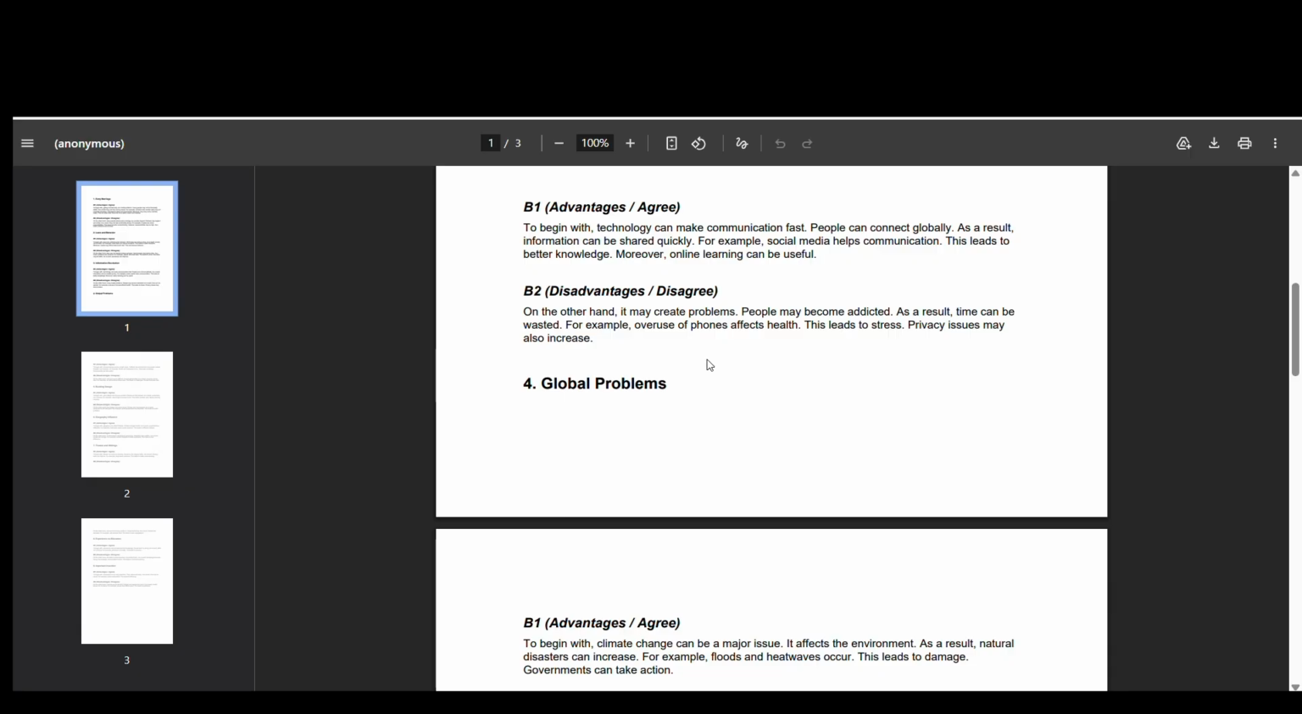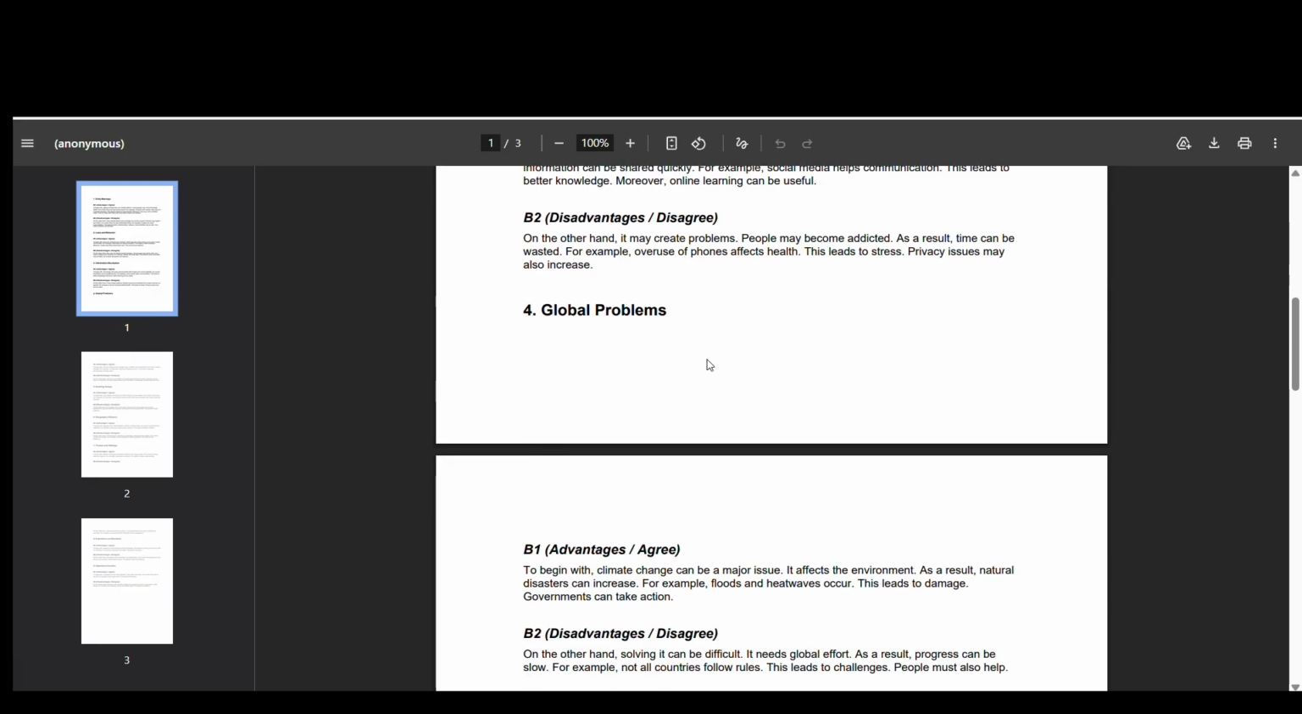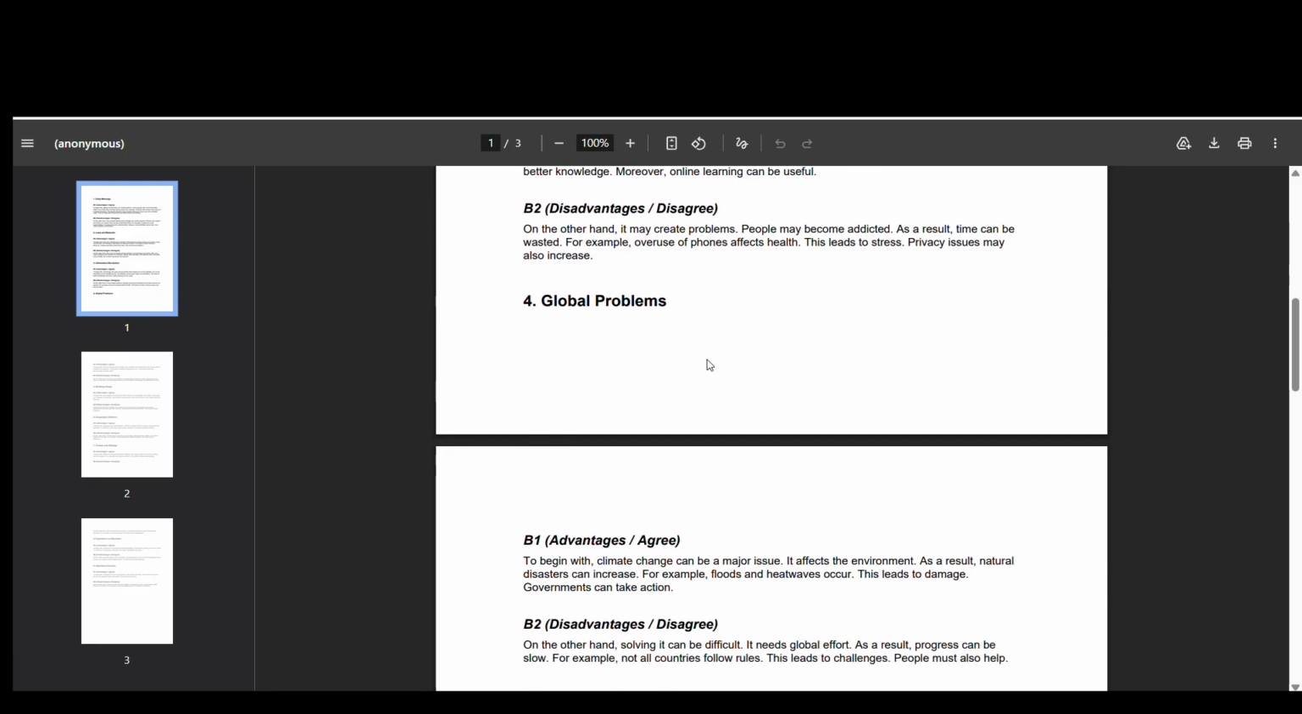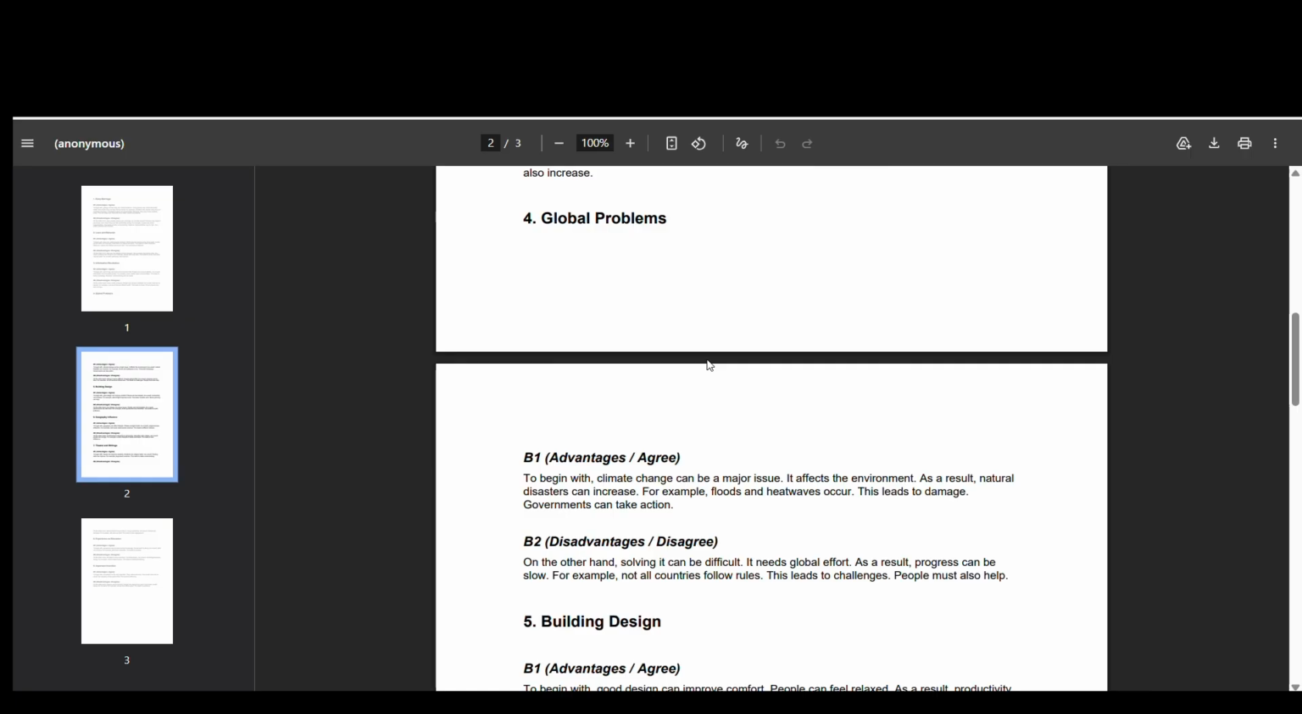Of course, this leads to stress and anxiety, because we don't want to go outside, and then we just want to live alone. Privacy issues may also increase. So you just need to extend it in your own words. I'm just giving you some ideas, but if you need it in detail, I can do it one more time.